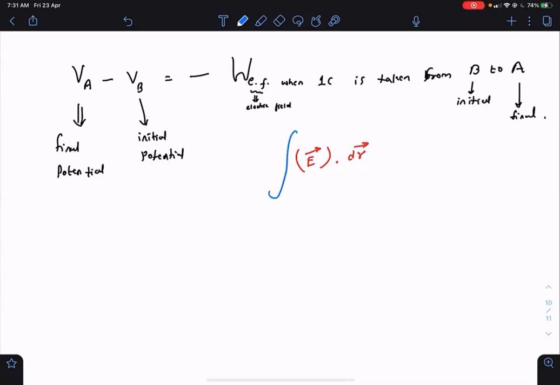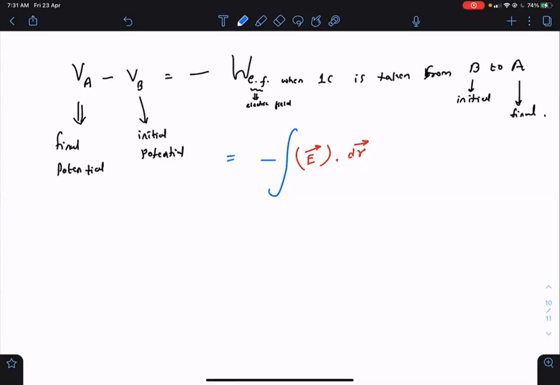Integrate it to get the total work done, and put a minus sign. This will give you the potential difference between A and B. So VA minus VB is equal to minus integration of E dot dr, going from B to A. This is the relation between difference in potential and the electric field associated.